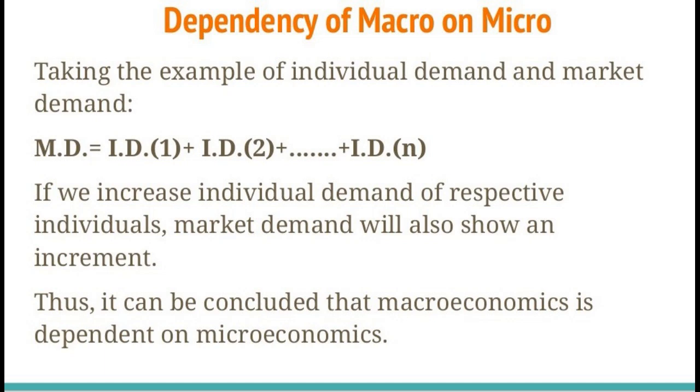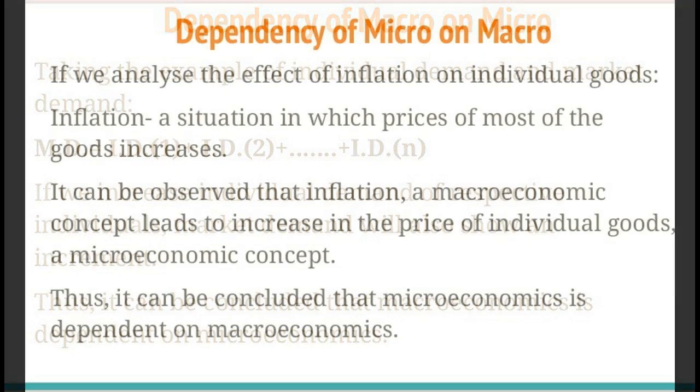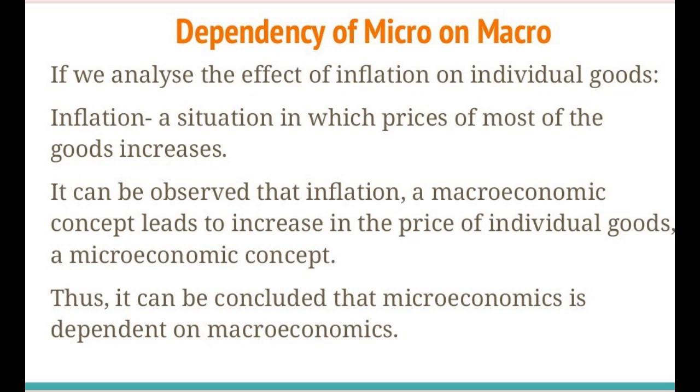So MD equals ID1, that is the individual demand of the first consumer, plus the individual demand of the second consumer, and it will go on adding till the individual demand of the nth consumer. So if we increase the individual demand of respective individuals, then market demand will also show an increment. Thus, it can be concluded that macroeconomics is here dependent upon microeconomics.